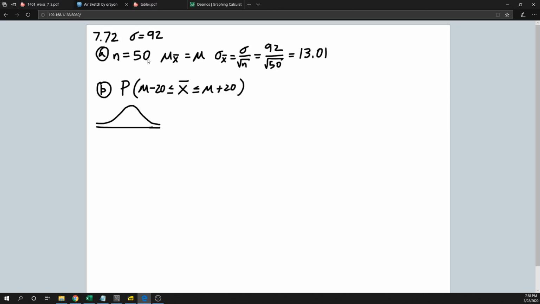So that's good enough. And what we're doing is finding the probability, or percentage, however you want to say it, that the sample mean is in between mu minus 20 and mu plus 20. And so to do that, we calculate the area of that region right there.